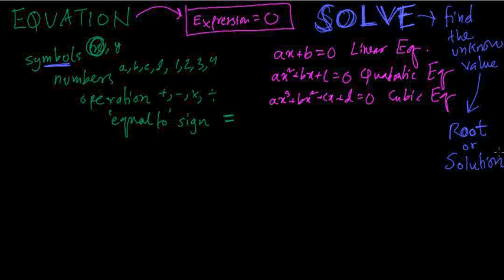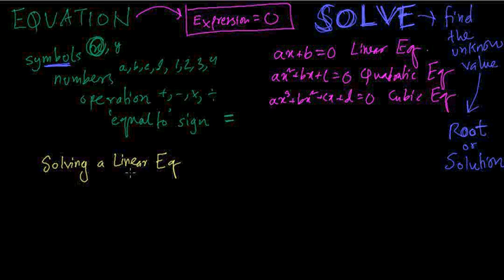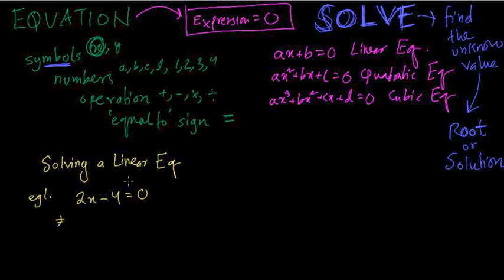Now the question is, how do you solve it? So let me give you an equation solving a linear equation, instead of calling it a linear polynomial equation. When you have a linear equation like 2x minus 4 equals to 0, all you do is send all the numbers to the right hand side.